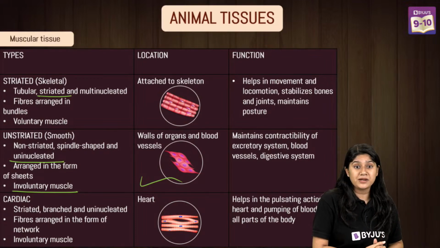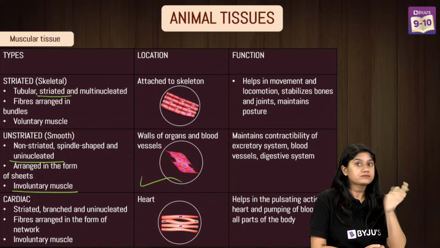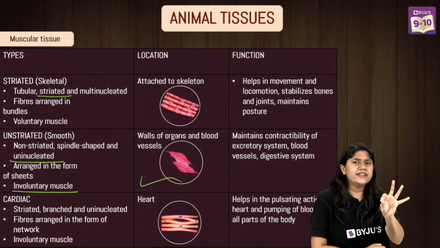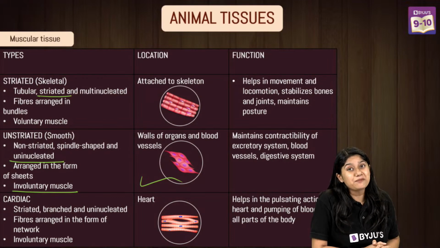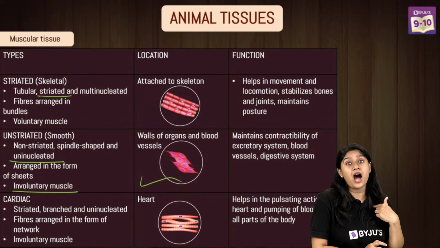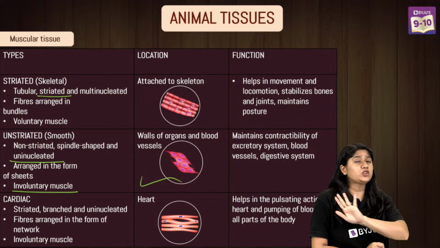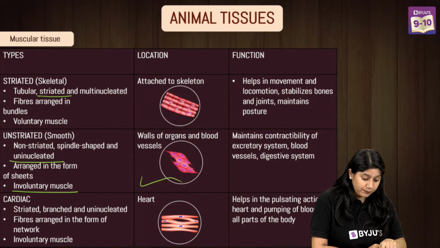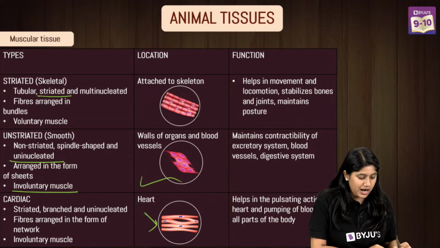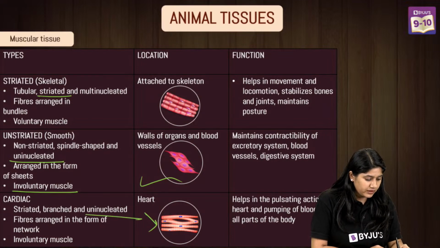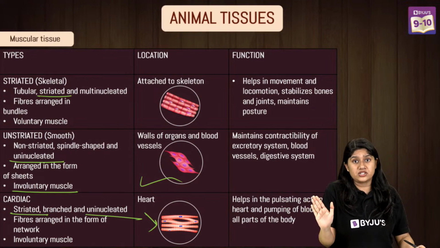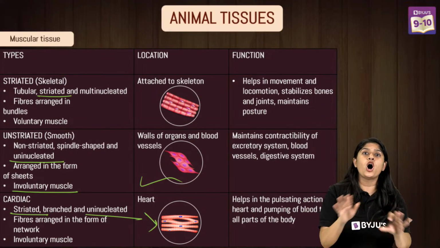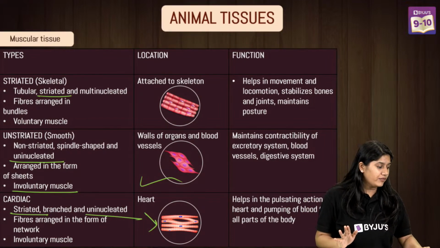Then we have the cardiac muscles. They are present throughout the body. No, the easiest example of cardiac muscle is everyone's heart. Please make sure to remember this. Cardiac muscles are only and only present in the heart. They work 24/7 throughout our life. They are branched. You can see that here they are branched. They are uninucleated. They are the striated ones. They have the bands, right? And it is involuntary in nature, that means that you and I cannot control it. Are we clear?